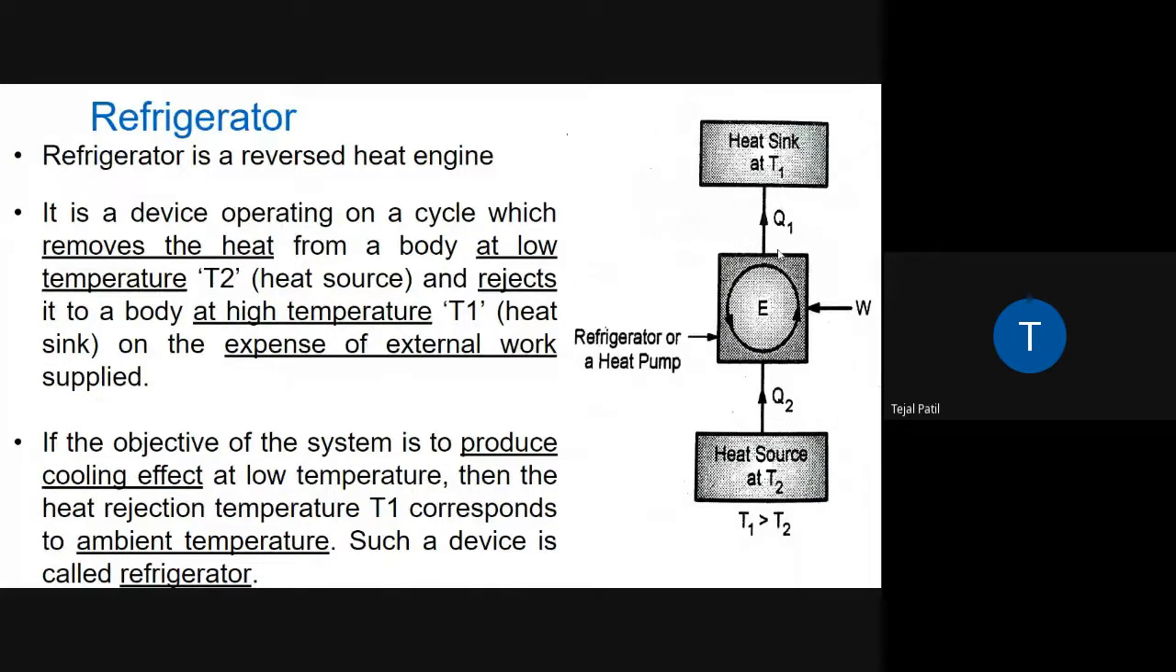Because what is Q1? Q1 is the addition of W and Q2, right? Because what we are doing is taking the heat from the source, combining it with the work W, and then supplying it into the sink. That is Q1. So it is the combination of Q2 and W. So what is W then? Simply W will be equal to Q1 minus Q2.